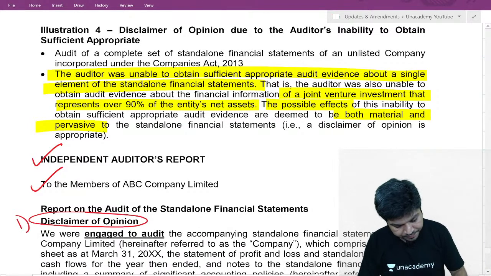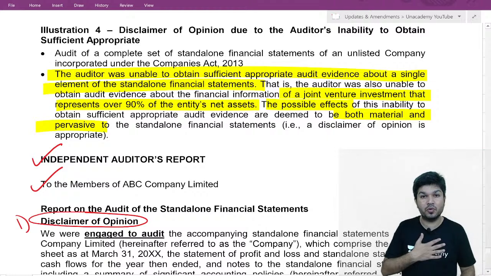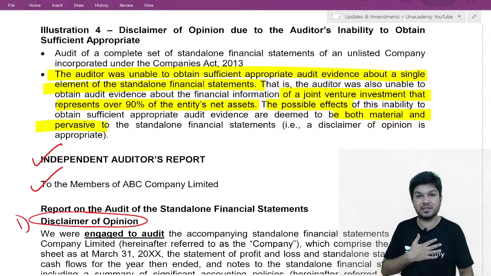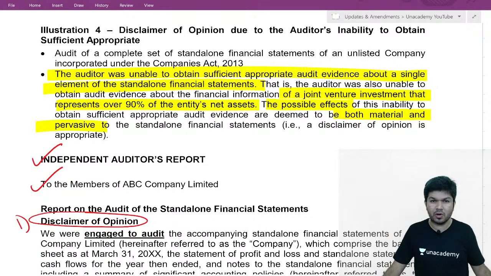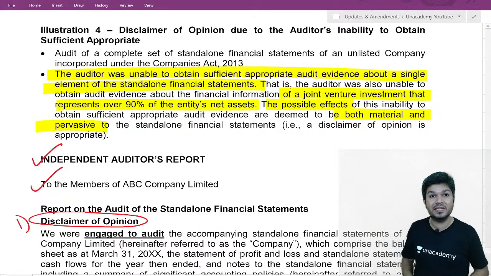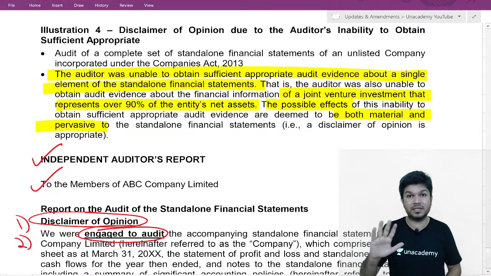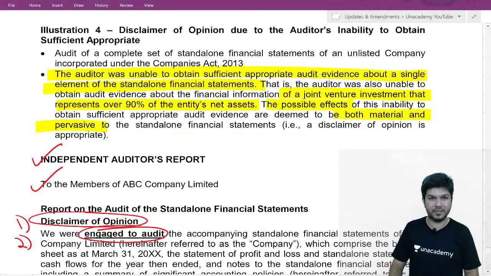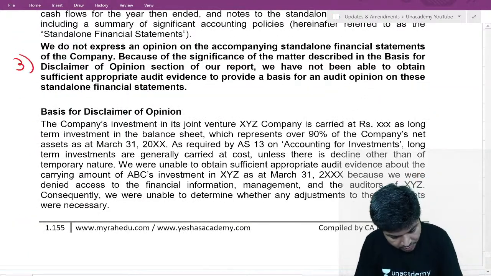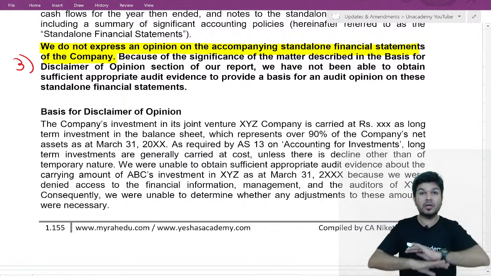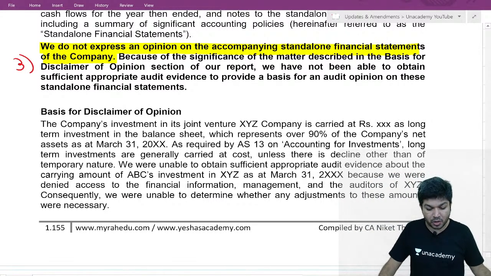This is number 1. Now, intro para, don't write we have audited the accompanying financial statement. Where have you audited? You have not audited. You're not giving opinion. You are telling we are unable to express opinion. We were engaged to audit. Not we have audited. We were engaged to audit. This one. And this is the third one, your opinion. We do not express an opinion on the accompanying financial statement. Disclaimer. We're not giving any opinion on accompanying financial statement.